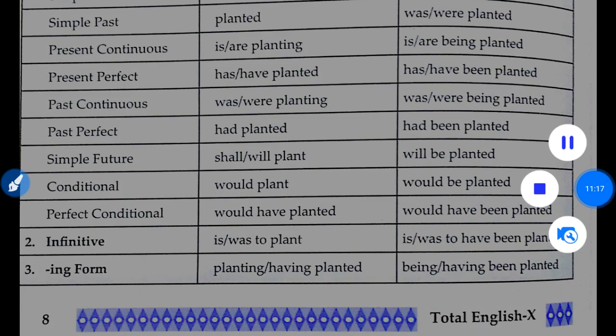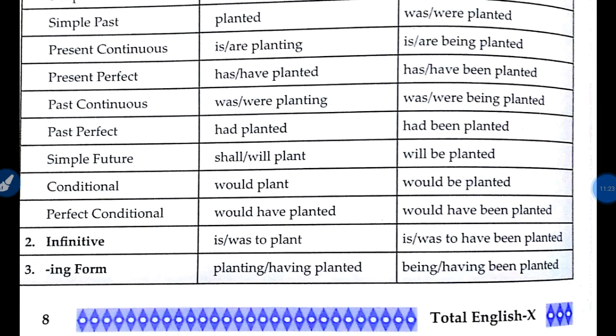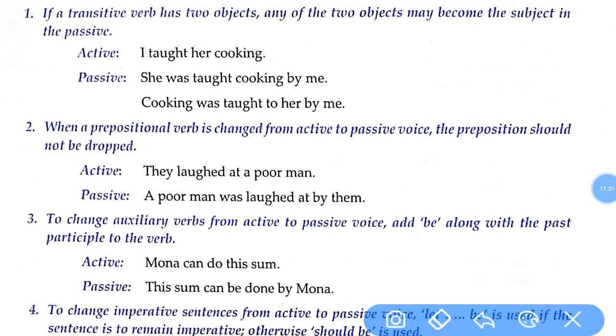Now let us see a few more rules that we have to remember while converting active into passive voice. We already saw the first one, when we have two objects. Now let us see the second one. When a prepositional verb is changed from active to passive voice, the preposition should not be dropped. What do you mean by dropped?